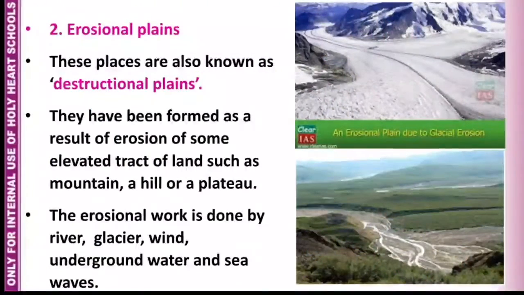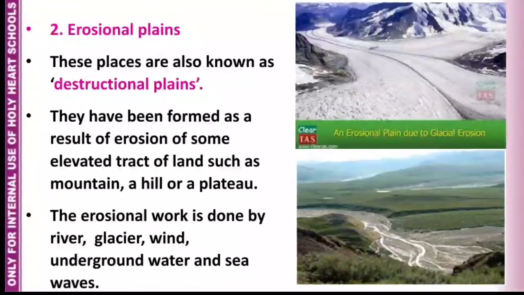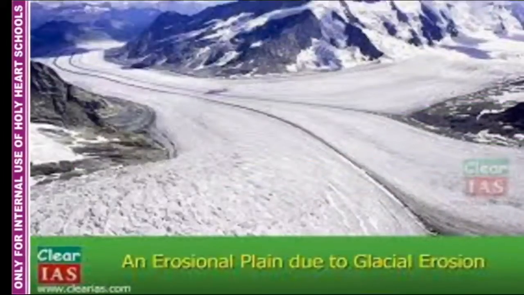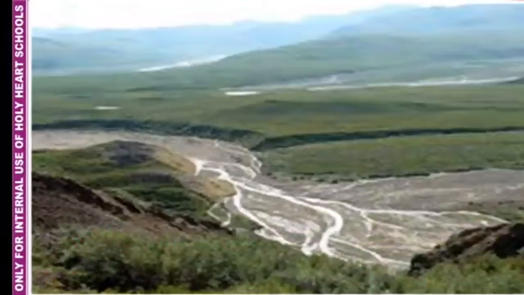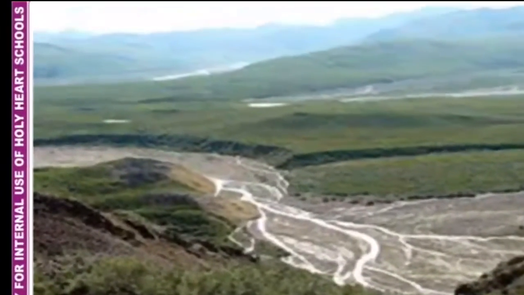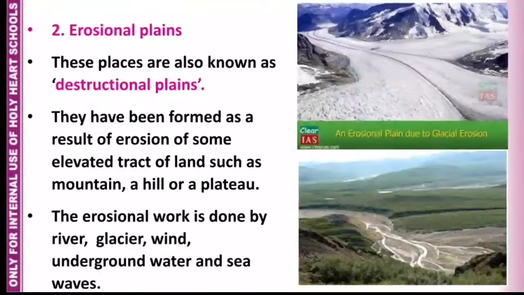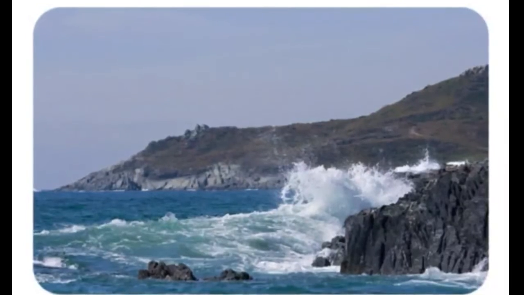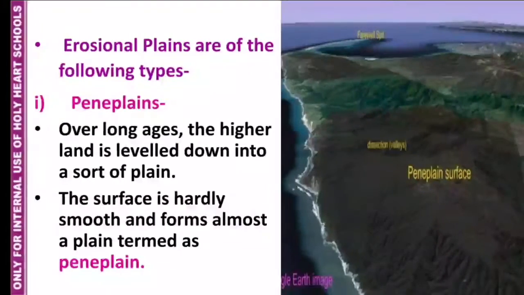Erosional plains. These plains are also known as destructional plains. They have been formed as a result of erosion of some elevated tract of land such as a mountain, a hill or a plateau. The erosional work is done by river, glacier, wind, underground water and sea waves. Erosional plains are of the following types.